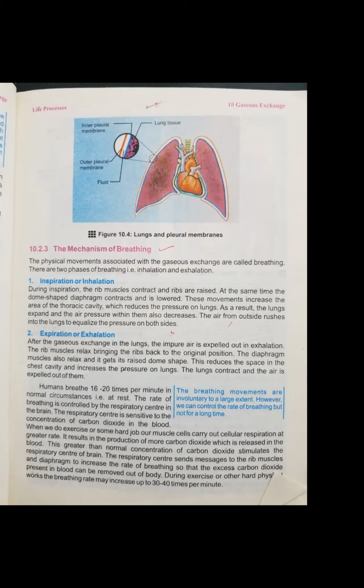So many functions work at the same time in the human body, and all these systems have centers in the brain. So all systems are controlled by our brain. So this is clear to us that the respiratory system is controlled by our brain. The respiratory center is sensitive to the concentration of carbon dioxide in the blood. Concentration of carbon dioxide means the large amount of carbon dioxide. We also know this thing.